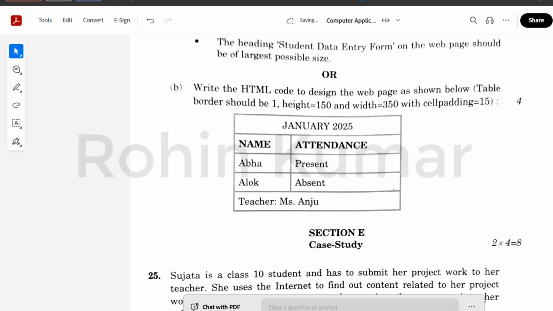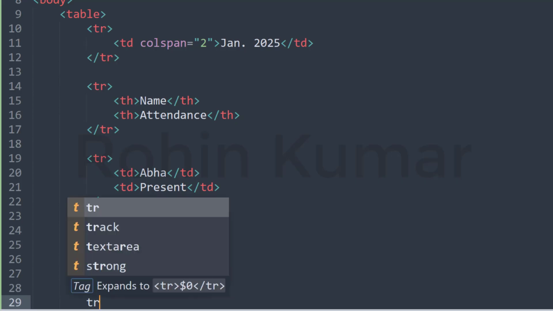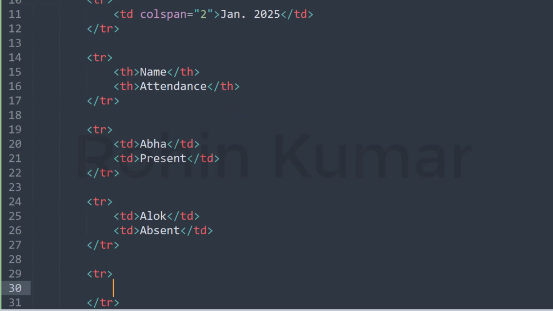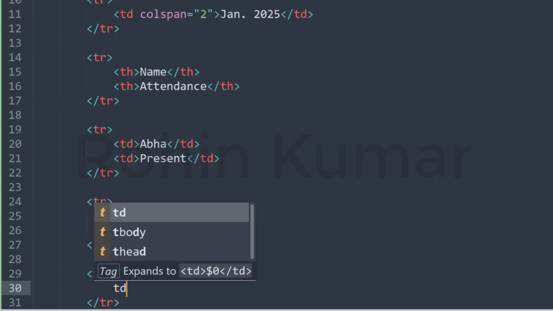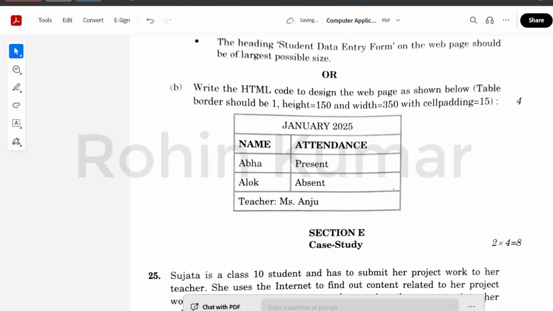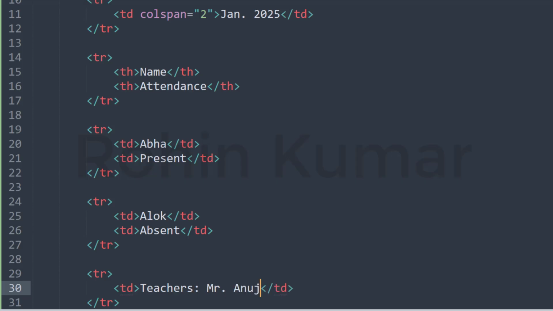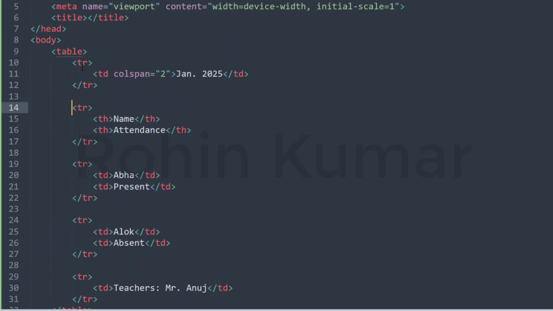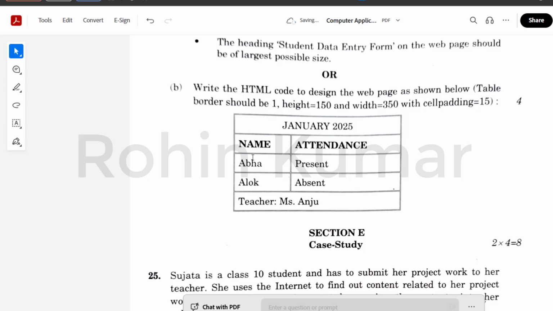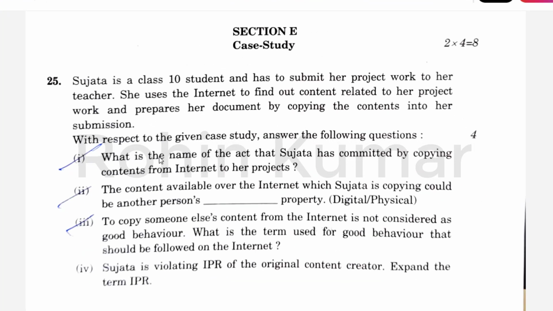And last one is td, teachers, Mr. Anuj. So this is the code of this program, this question. So here is the code. So you can see this is very simple. So now let's move to the next question, which is the case study question.